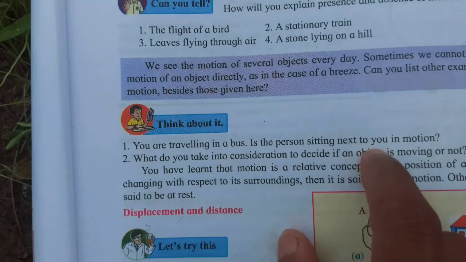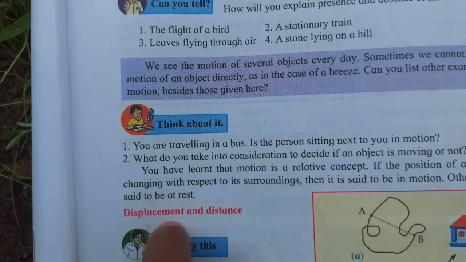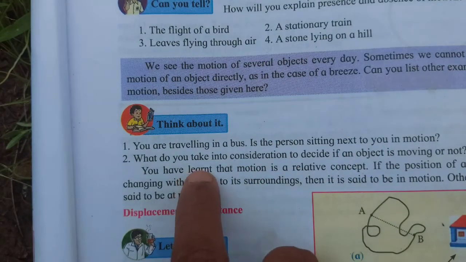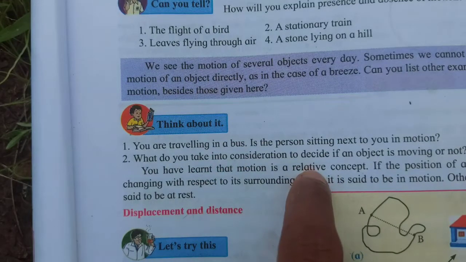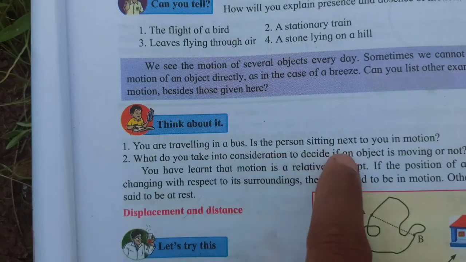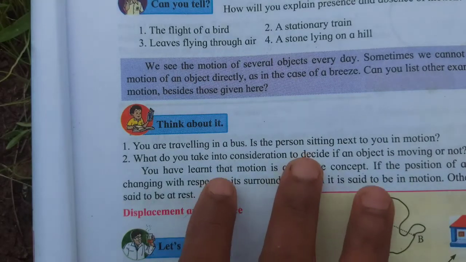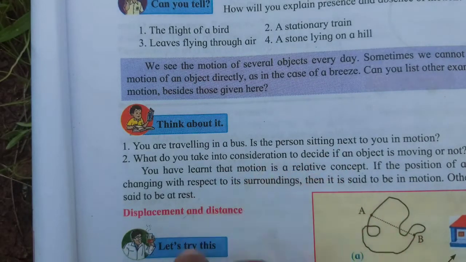Actually you are both in motion with the bus, but you will think that you are both at rest because you are both moving together. So one thing I want to tell you is that motion is relative. Relative means, now we are on earth, so we think we are at rest, but actually we are moving with the earth around the sun. In one way we can say we are in motion, and in another way we can say we are at rest. So motion is a relative thing, and it depends upon the condition.